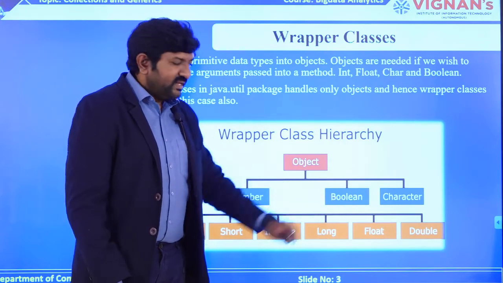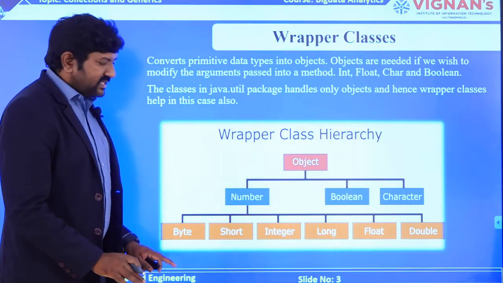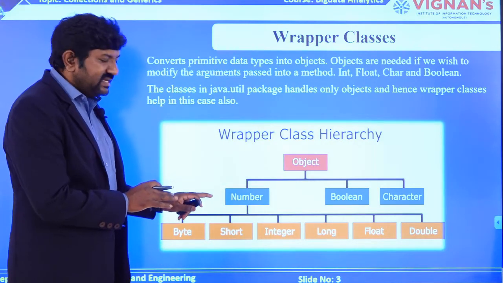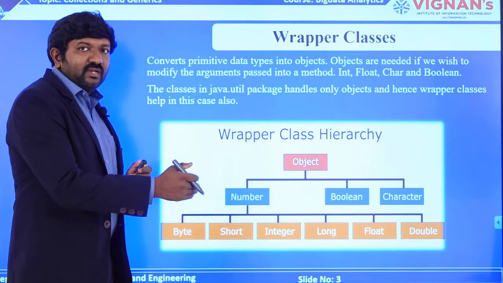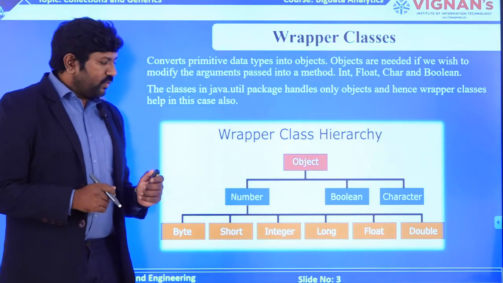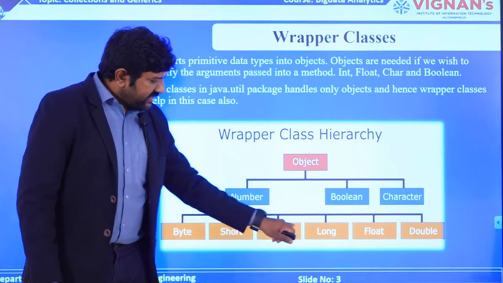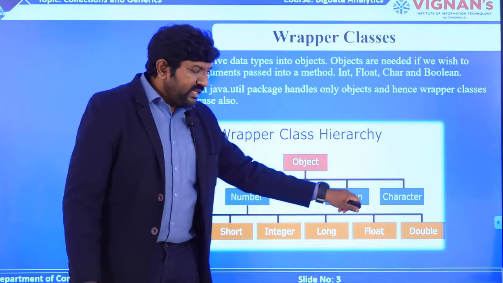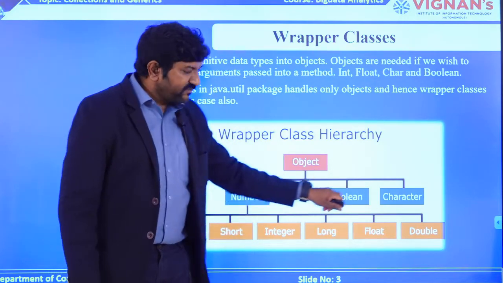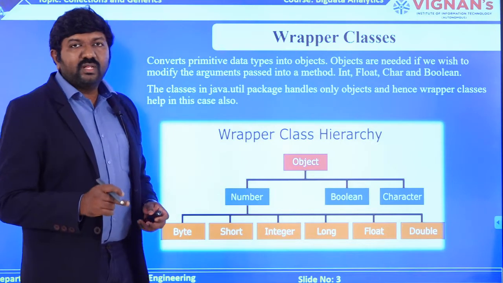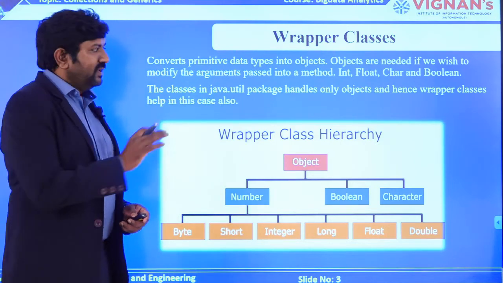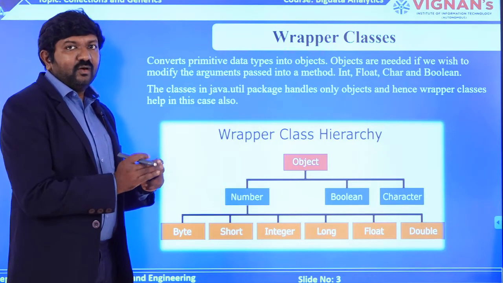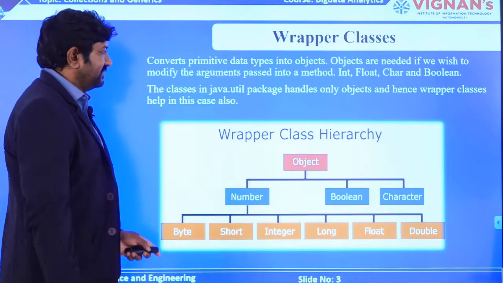So, in this diagram you can see there are a total of 8 primitive data types or 8 wrapper classes that exist matching your information. Byte, short, integer, long, float and double fall into the Number category, and you have a boolean and a character. Apart from these 6 you have 2 more. So in total we have 8 different types of wrapper classes, which are equal to the primitive data types that exist in Java.